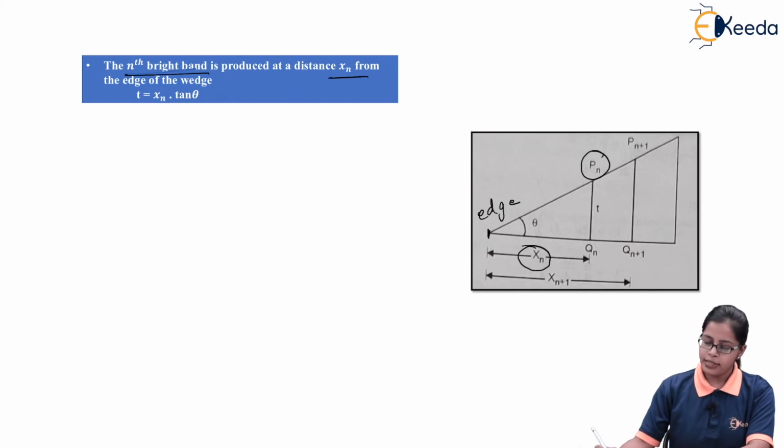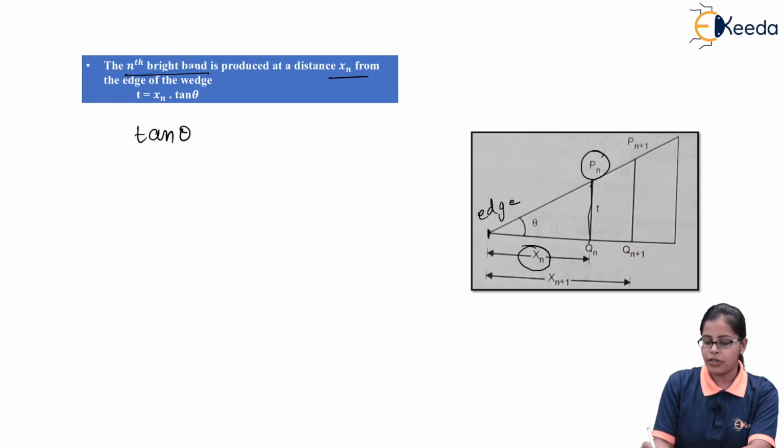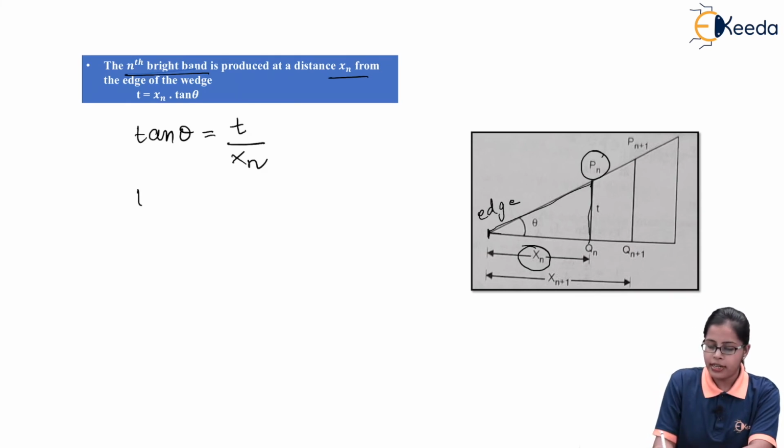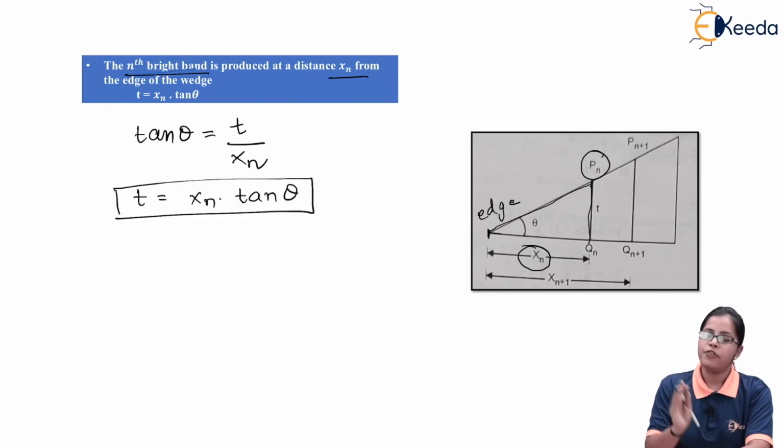So as this t represents the thickness of the film or the wedge at this nth bright band, if I calculate tan theta from this particular part, if I consider this triangle, tan theta is nothing but opposite upon adjacent. Opposite is the thickness of the film, that is t, divided by adjacent, which is xn. So from this we can write the thickness t will be equal to xn into tan theta. So this is the value of t which we are getting for the nth bright band, which is at xn